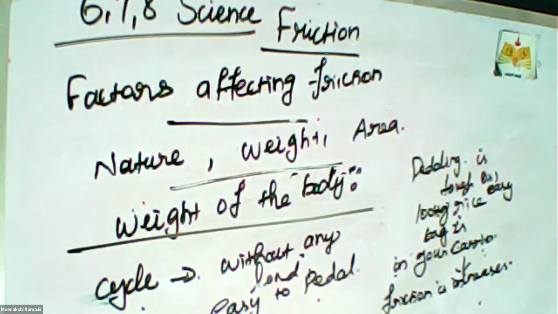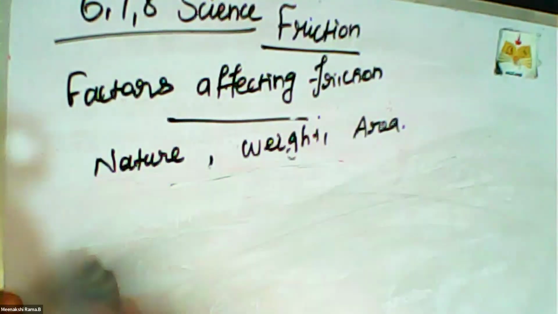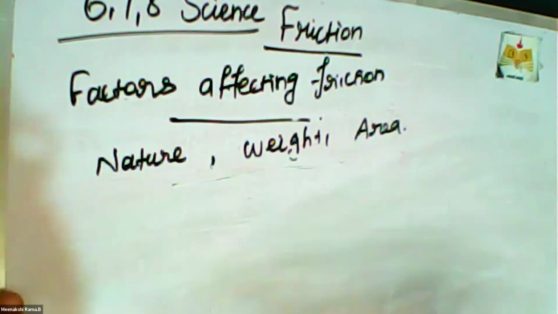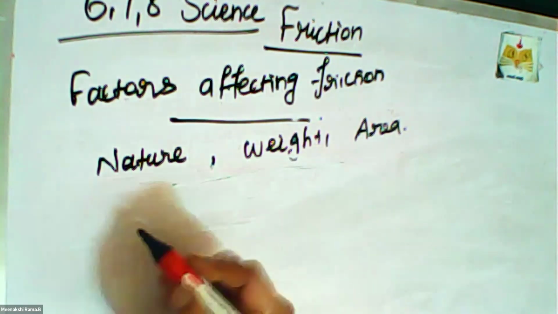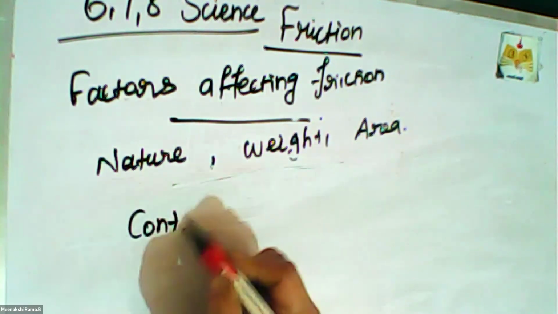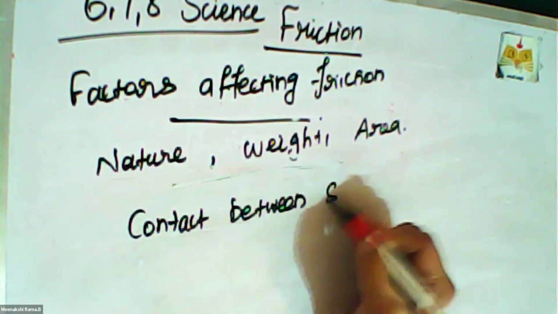Third one is area. The third concept is how area affects friction. For example, friction is directly related to area because of the contact between the two surfaces.